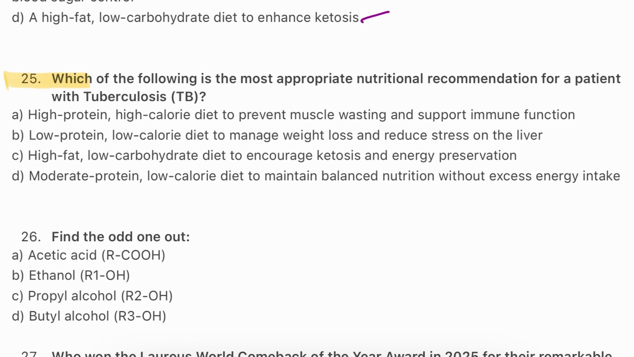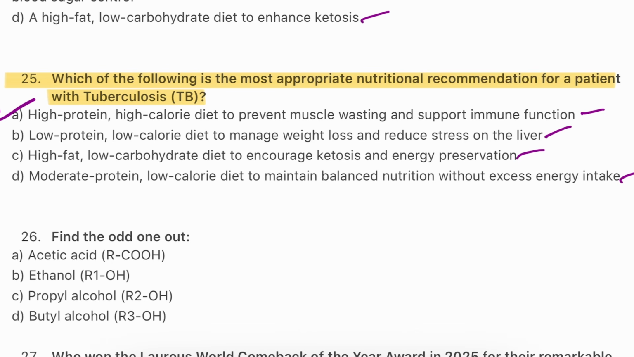Question number 25. Which of the following is the most appropriate nutritional recommendation for a patient with tuberculosis? A, high protein, high calorie diet to prevent muscle wasting and support immune function. B, low protein, low calorie diet to manage weight loss and reduce stress on the liver. C, high fat, low carbohydrate diet to encourage ketosis and energy preservation. D, moderate protein, low calorie diet to maintain balanced nutrition without excess energy intake.